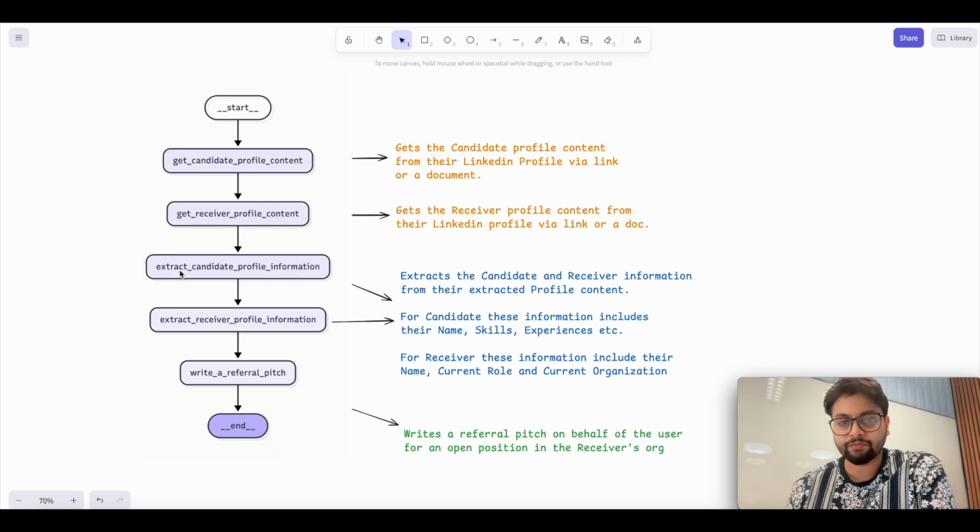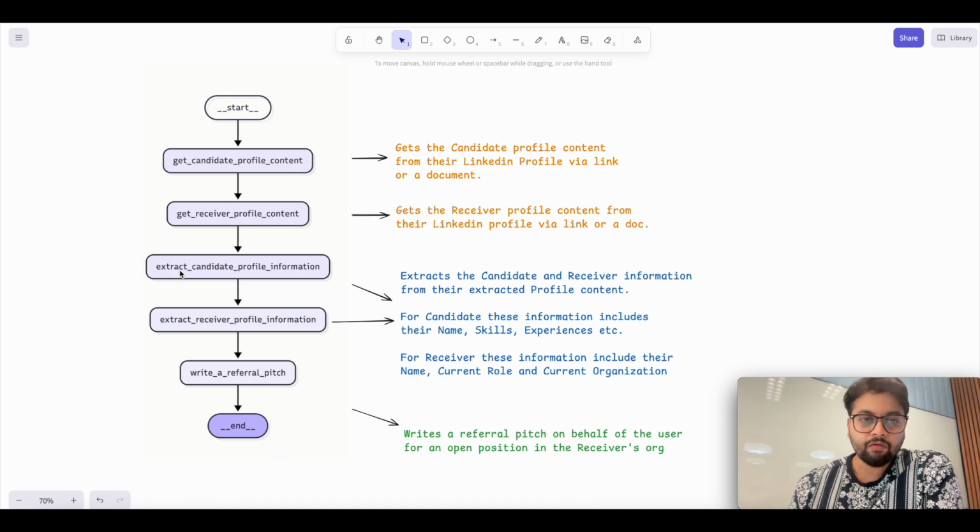In future videos, we'll be introducing parallel execution as well, and we'll also see multiple concepts like custom reducers, how you would wait for multiple nodes executing in parallel, and how you can save time when you introduce this parallel execution flow. But for the sake of this video, we'll keep the agent in a serial fashion. So you can see the agent starts from a start node.